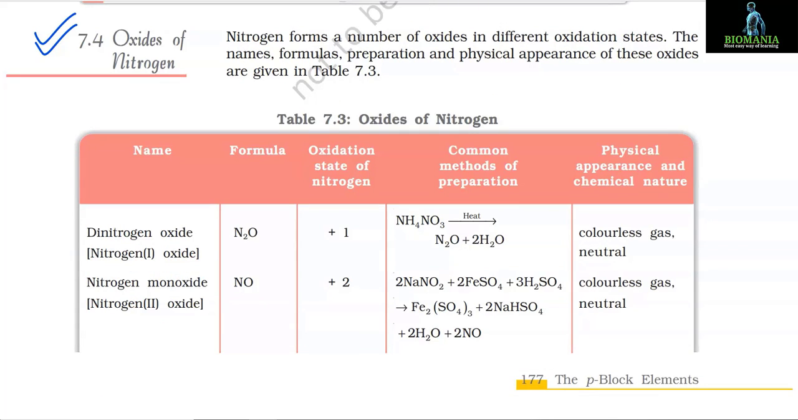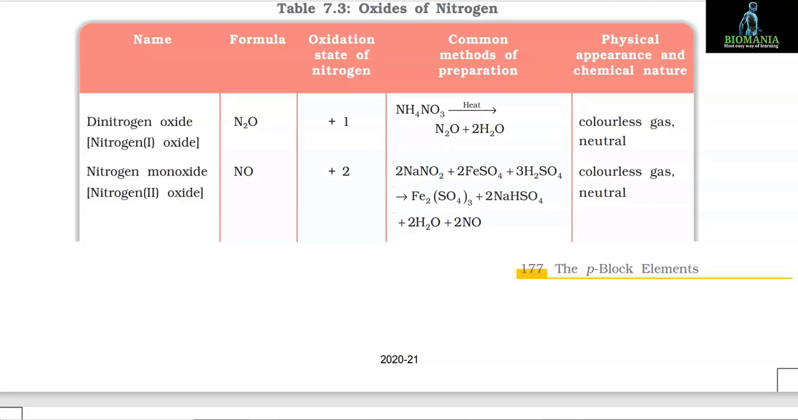7.4 Oxides of nitrogen. Nitrogen forms a number of oxides in different oxidation states. The names, formulas, preparation and physical appearance of these oxides are given in Table 7.3. The first one is dinitrogen oxide, and its formula is N2O, and the oxidation state of nitrogen is +1. A common method of preparation is NH4NO3 on heating gives N2O plus 2H2O, and its physical appearance and chemical nature is colorless gas and neutral.